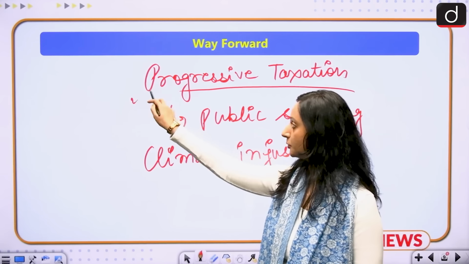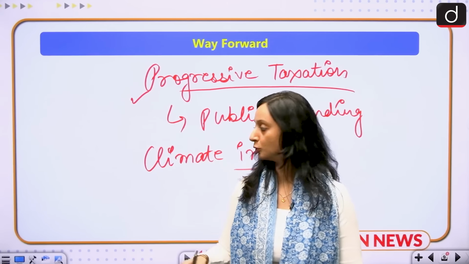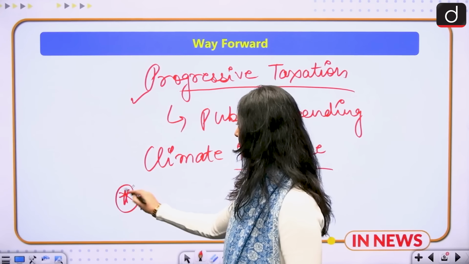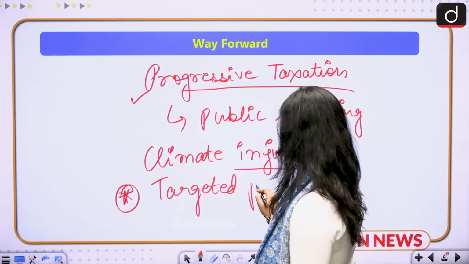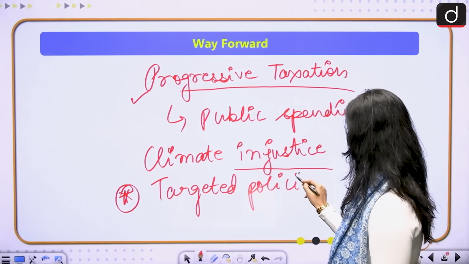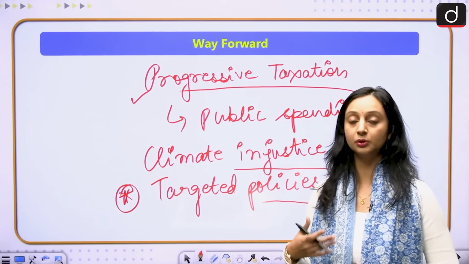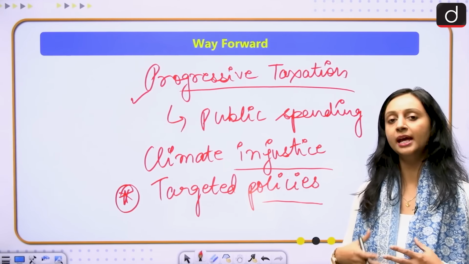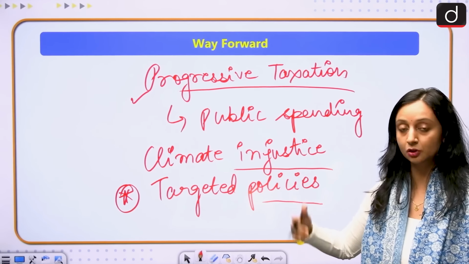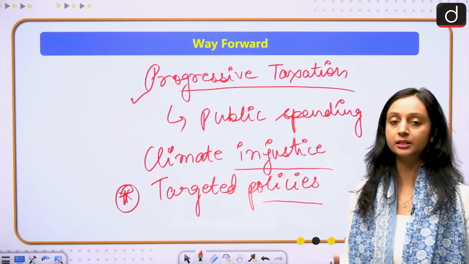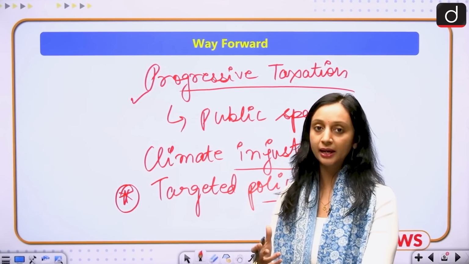We need to revisit our progressive taxation, we need to improve our public spending, and we need to look for more targeted policies. In the short run, maybe we can look at some targeted cash transfers to the actual beneficiaries, so that the spending can be boosted up. And in the long run, we'll have to look for better sustainable options, better taxation options, better inheritance policies, so that all the assets and the wealth can be distributed in a fairer manner.